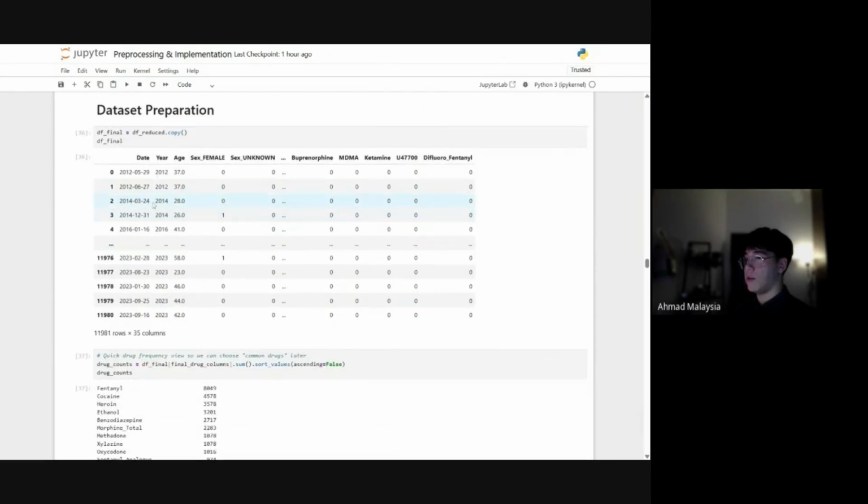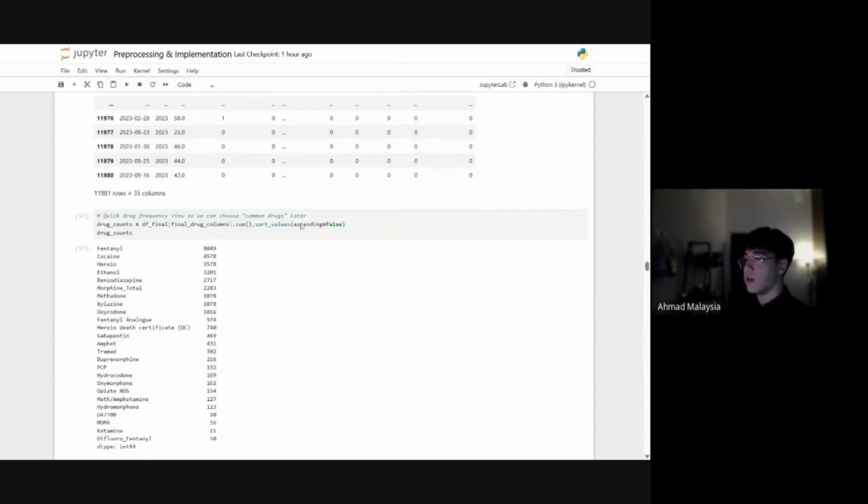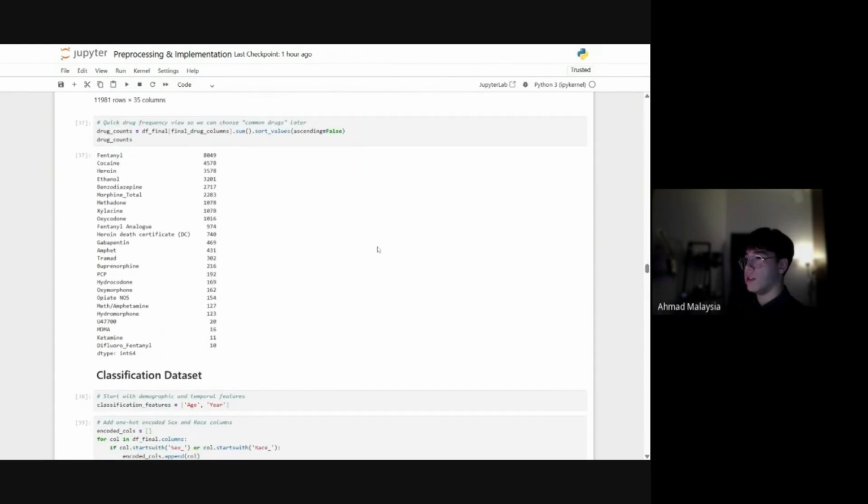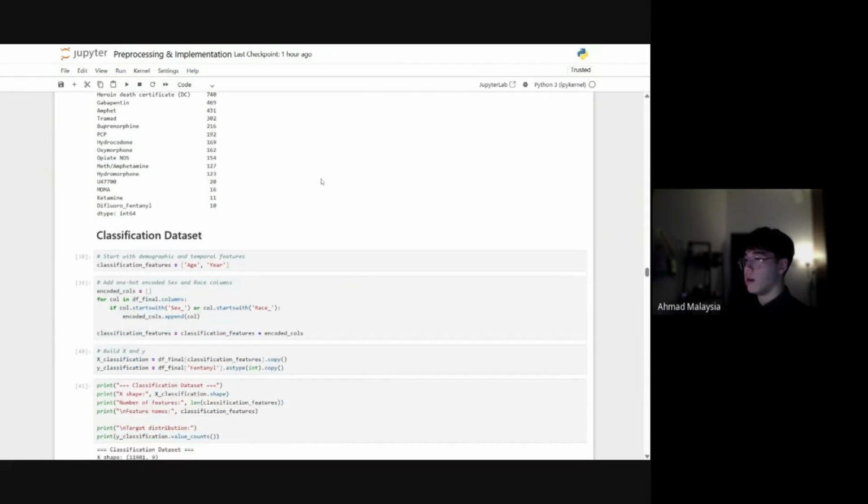And then for dataset preparation here, I actually just prepared the dataset for each of the implementations themselves. So this is just taking a look at the actual data frame which I'm going to be using, and you can just see the common drugs. This is to be applied later on.